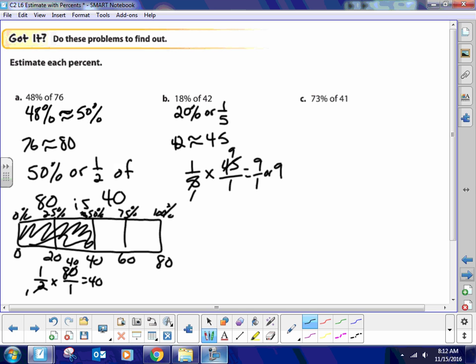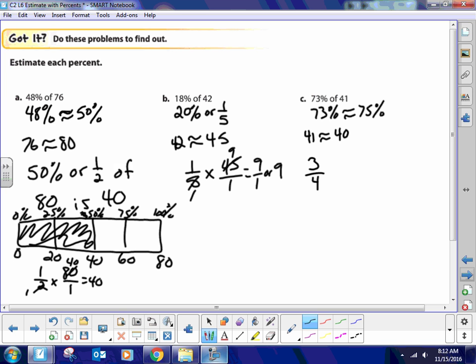All right, this one's a little rough looking. I'll take 73%. You should try this one on your own, by the way. Round that up to 75%. I would take 41 and lower that down to 40. Now 75% is what? 3/4, right?